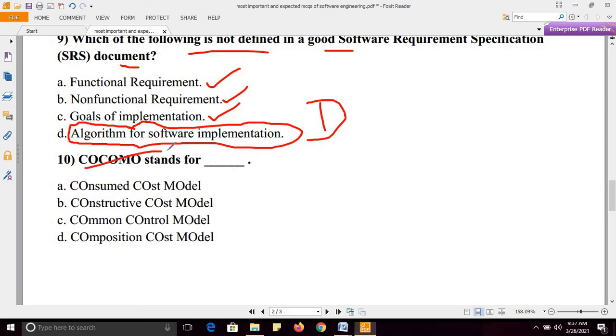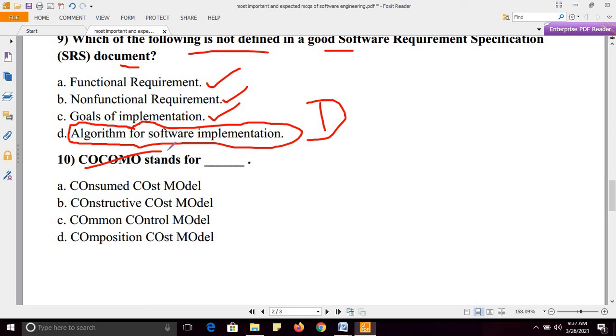Next, COCOMO stands for. Full form of the COCOMO model. It is a model for software cost and effort estimation. Very important COCOMO model.